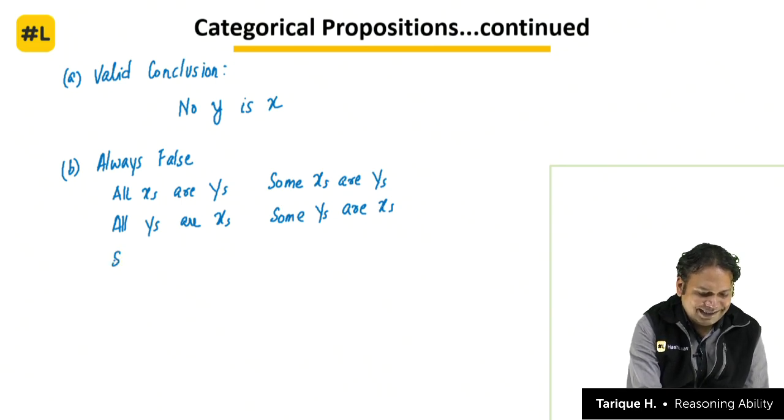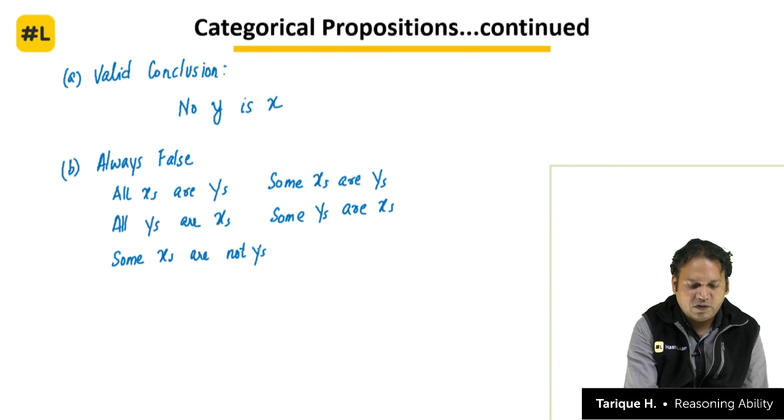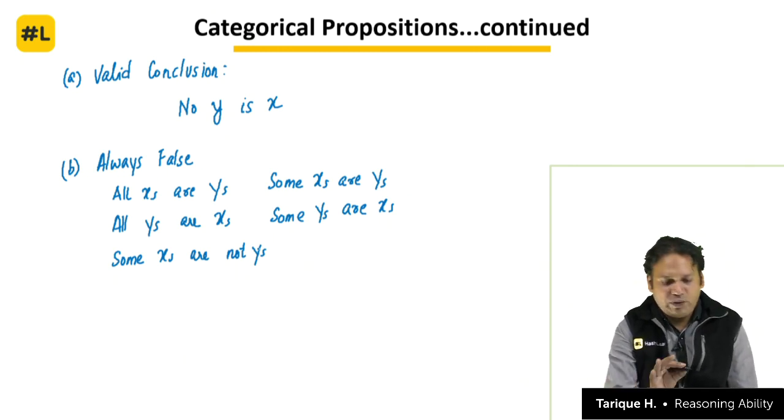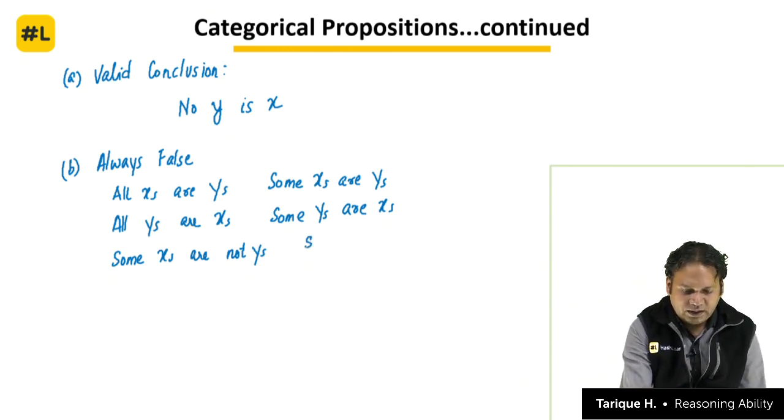Now some x's are not y's. This also will be false because we clearly are saying no x is y. There is no confusion here. Some y's are not x's. This will also be false.